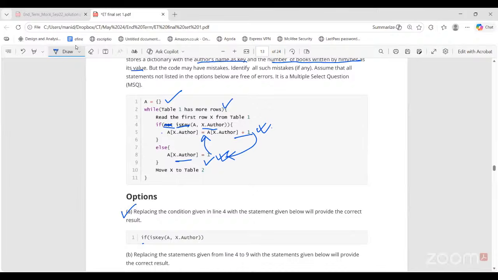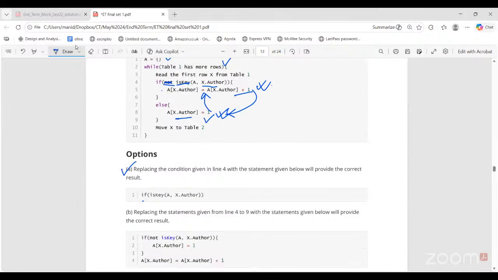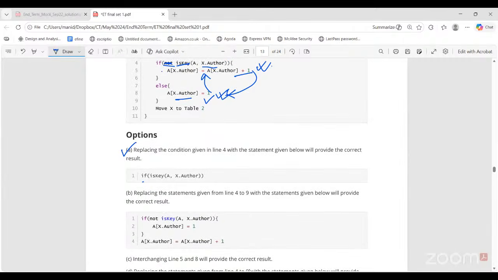This is correct. Replacing the statements given from line 4 to 9 with the statements given below. That if not is key, then you create the key value pair. Otherwise, just, but see here else is not present, right? That means this increment will happen all the time.